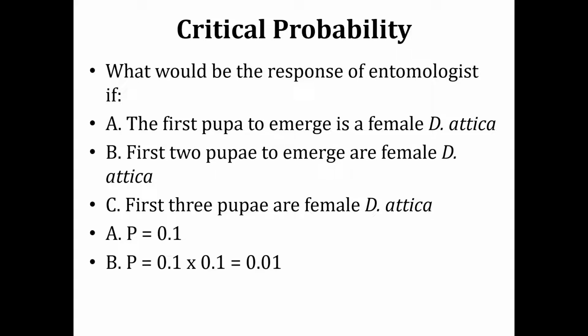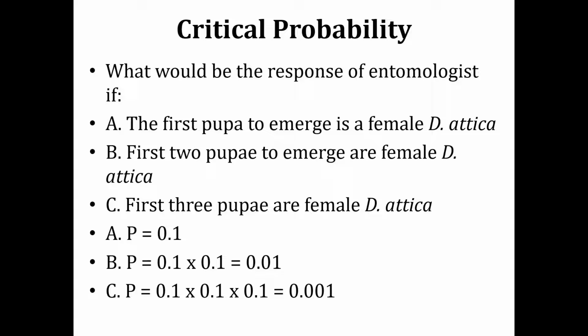And we need to calculate the probability of the second possibility, that the first two pupae to emerge are female Dixella attica. In this case, we multiply their probabilities because we are talking about two consecutive events. So their compound probability is 0.01. And what is the probability of the first three pupae to emerge as female Dixella attica? This probability is 0.1 multiplied by 0.1 multiplied by 0.1, because we are talking about three consecutive events. So this probability is 0.001.